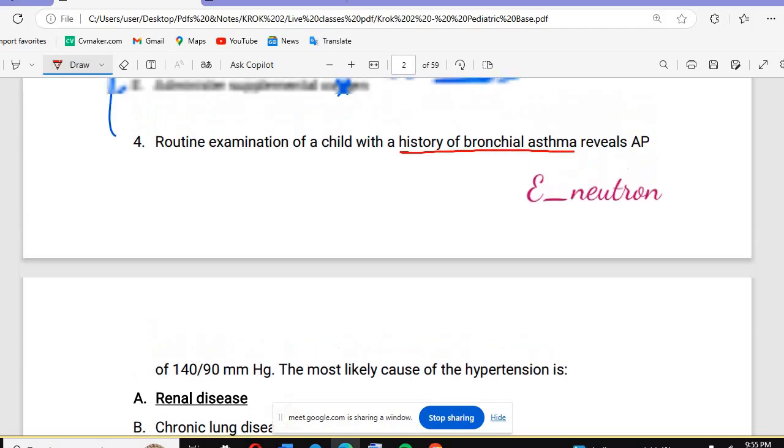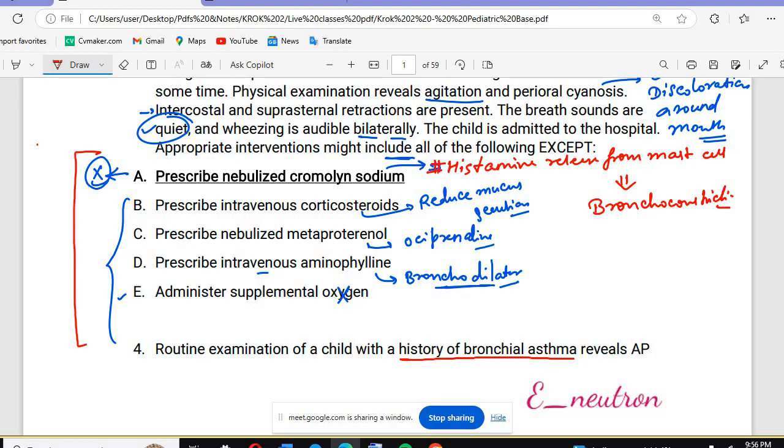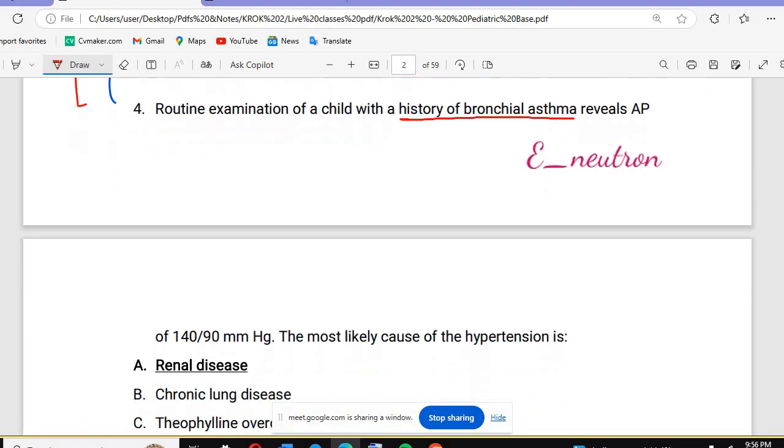Basically, the idea of this question is that you have to understand all the options. Don't go through the question about what intervention you can include or not. The main thing is to understand all the options, like what cromolyn sodium is, what corticosteroids are, what aminophylline is, and what oxygen is. That is the basic idea of these questions, and the next question is also the same. Routine examination of a child with a history of bronchial asthma reveals arterial pressure of 140/90. The most likely cause of the hypertension is... this type of question doesn't come now. This is a very old and unusual question again.